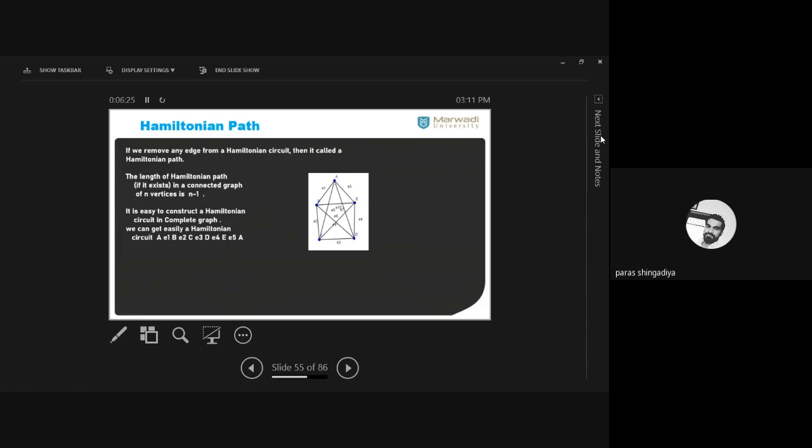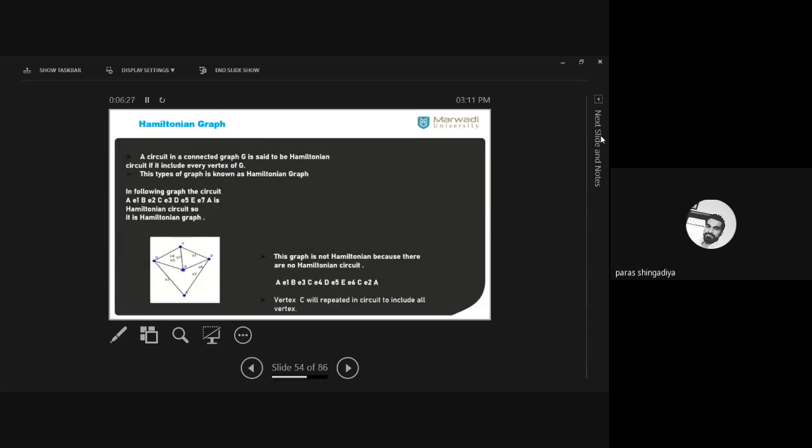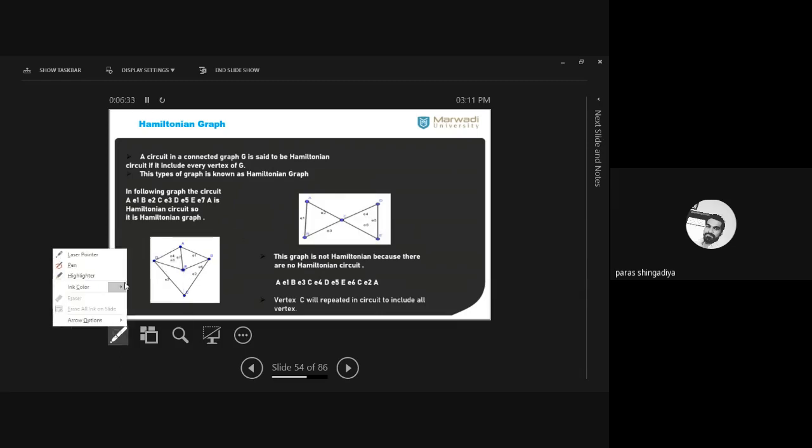Clear? So here let us discuss in this graph. Here this is a Hamiltonian graph. Okay, the first one, and it creates the Hamiltonian cycle as E1B, E2C, E3D, E5, E7A. Okay, that is the Hamiltonian cycle. And now you have to make it open. So how can we make the open walk? So just delete E7A, okay, from your cycle.